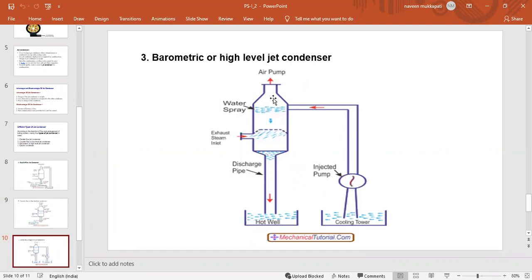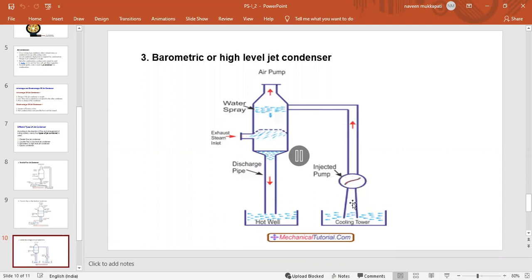In the previous figure, that was the low level jet condenser. This is the high level jet condenser, which means that the water is sprinkled at a high level, in a high jet form. This is the cooling tower or the river, and this is the circulating water pump.